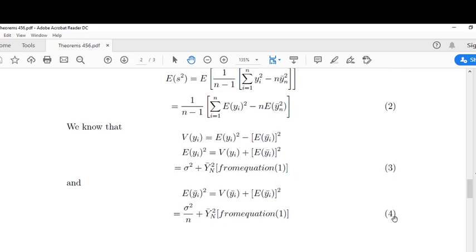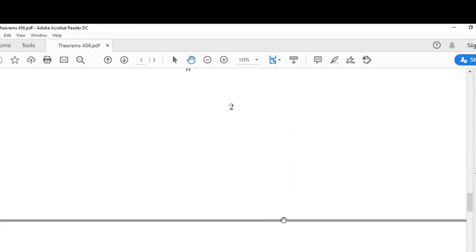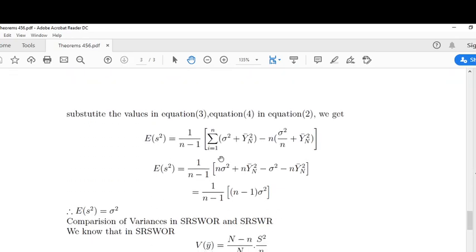These are equations 3 and 4. Substitute equations 3 and 4, that is expectation of y square and expectation of ȳ square, in equation 2. We get 1 by n minus 1, the summation i equals 1 to n.